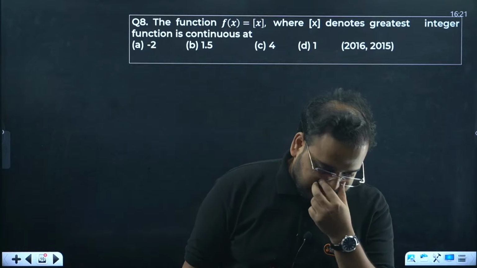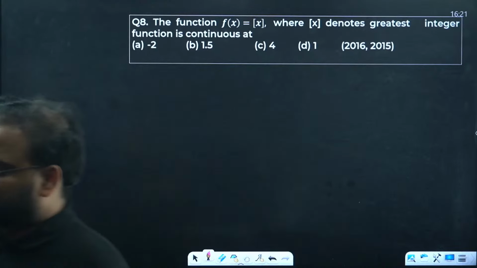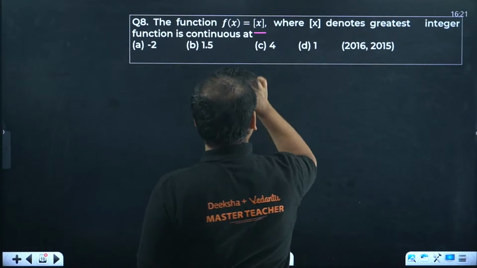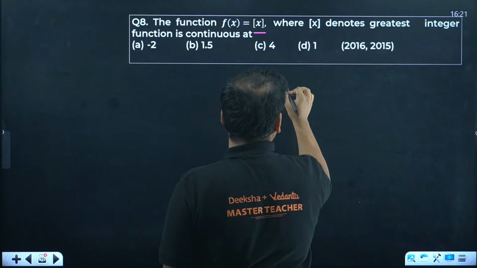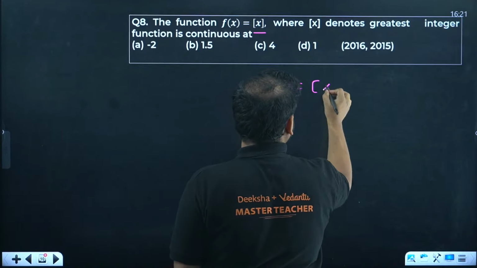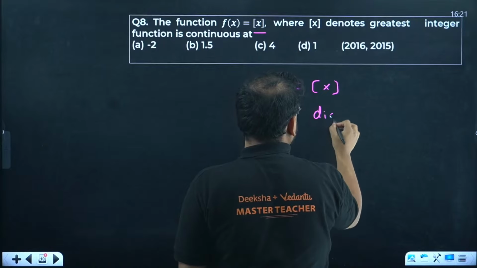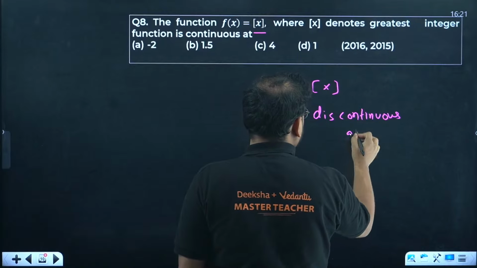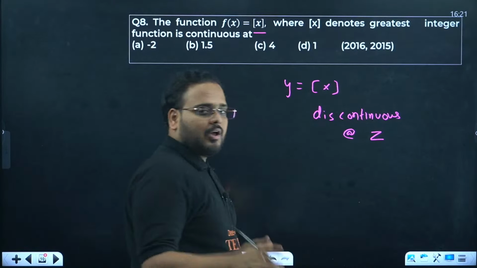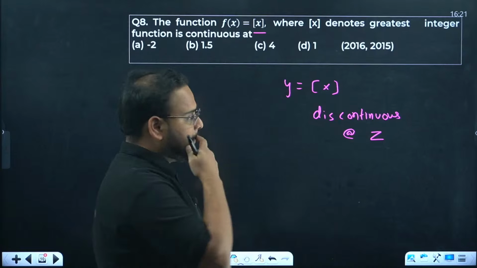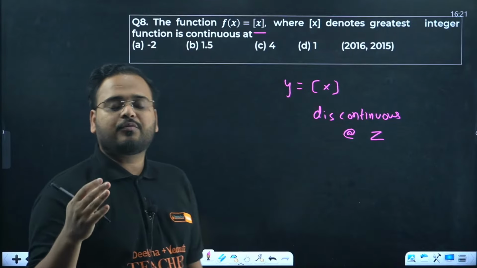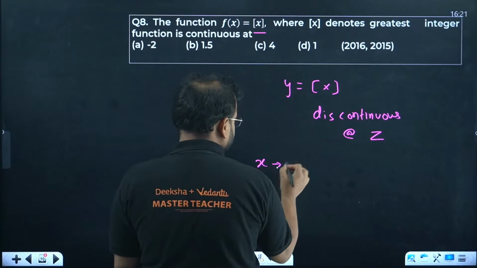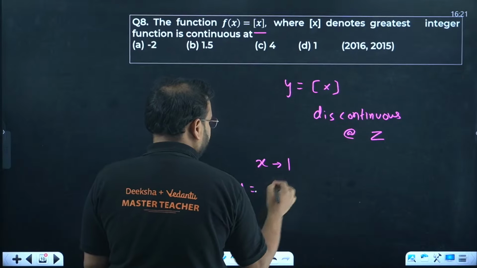8B is the correct answer, by the way. Please check how. f(x) is gif of x, the greatest integer function. The graph y equal to gif of x is discontinuous at integers. Any integer you take, it is always discontinuous, because if you approach that integral value from different sides, you get different values. For example, if x tends to 1 from the positive side,